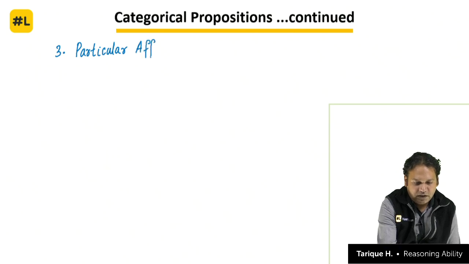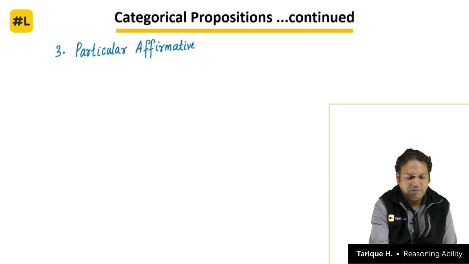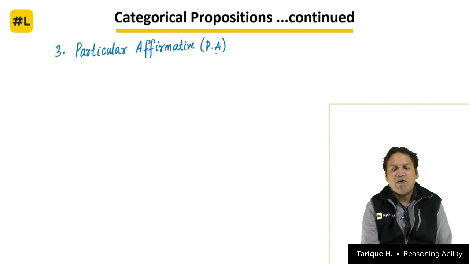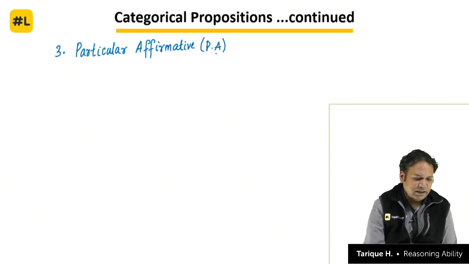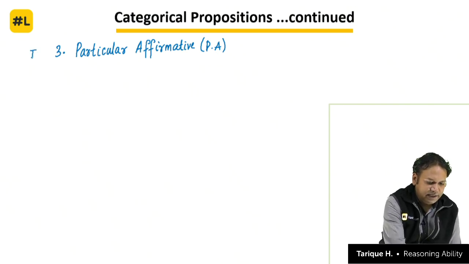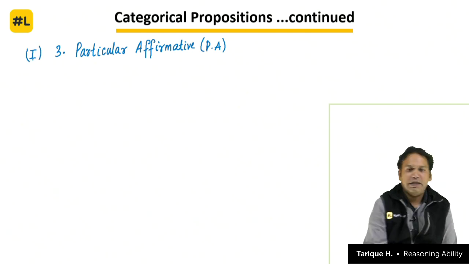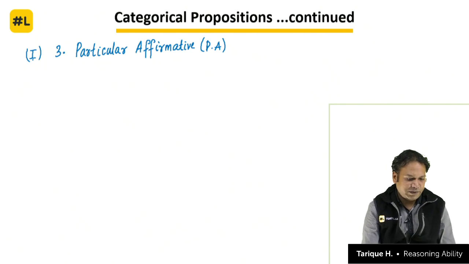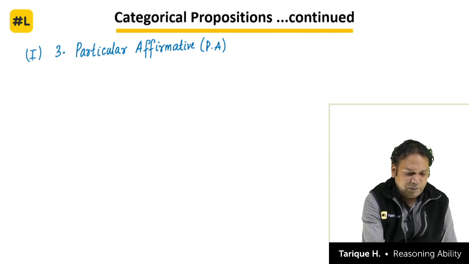It gives us information about a particular set, not the whole thing, only about a particular set, and in some books they call this statement I. A, E, I, O, that is nothing but the first four vowels of the English alphabet. Okay. So particular affirmative, PA, the statement.